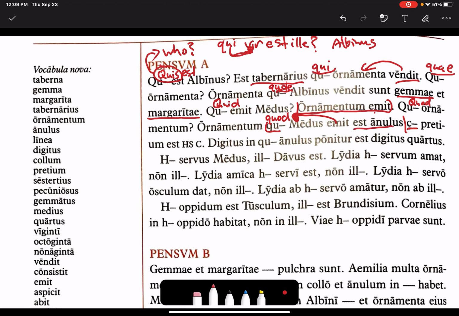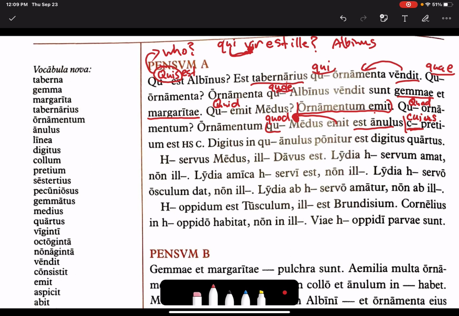And now is a tricky one. Annulus blank pretium est 100 sestertii. So it should be cuius, right? Because we're talking about the price of the ring.